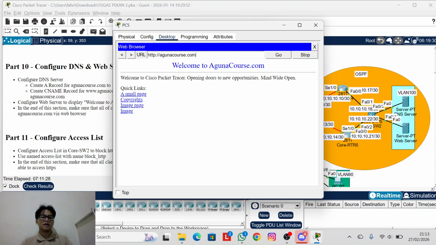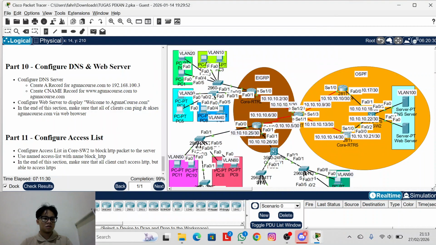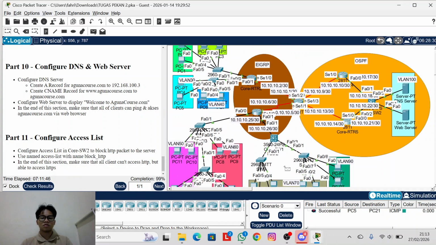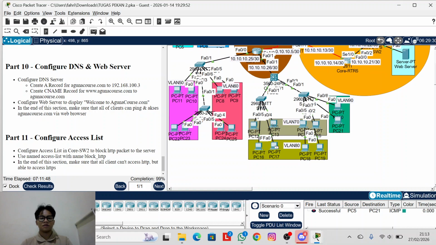This is HTTP. Yes. Okay, that is access with HTTP blocked. You can see it. We can use a ping, and my clients can connect to each other. You can look, it is successful.